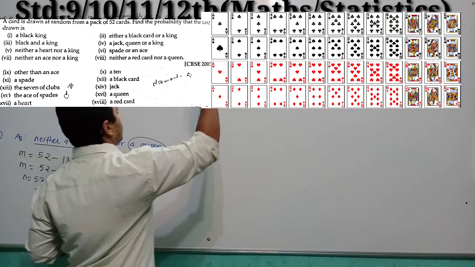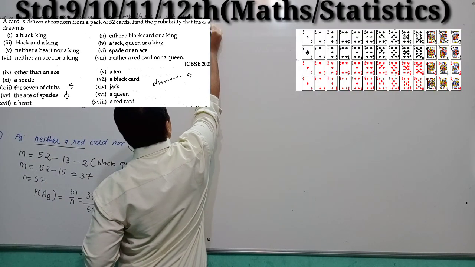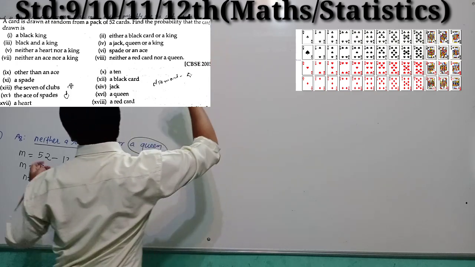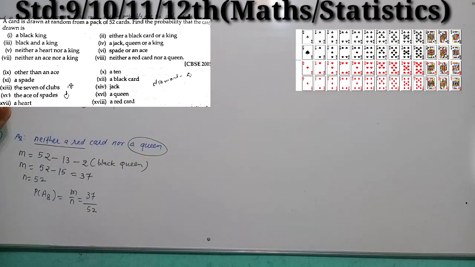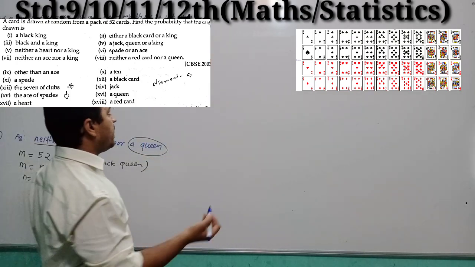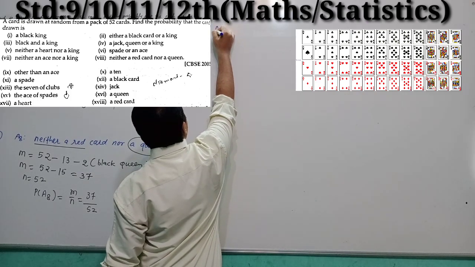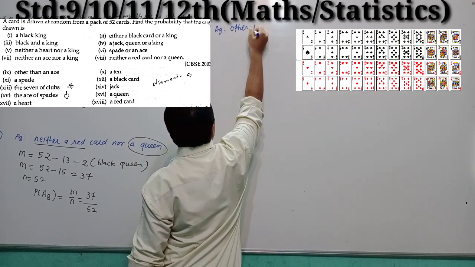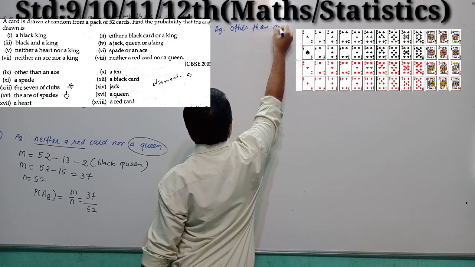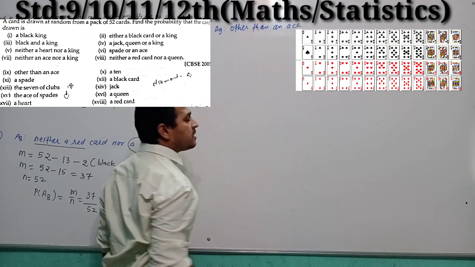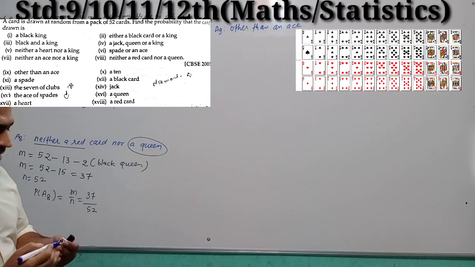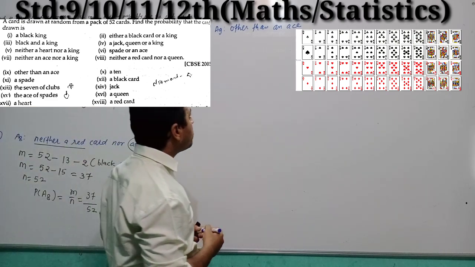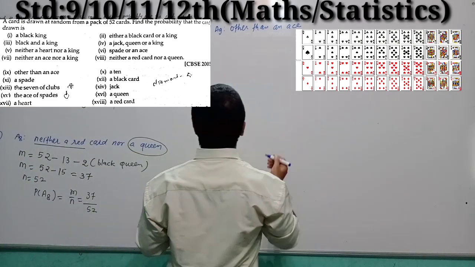Okay, question number 9 over here. In question number 9, other than an S. So A9, other than an S. It means the card should not be S. The card should not be S. Right students? Okay.